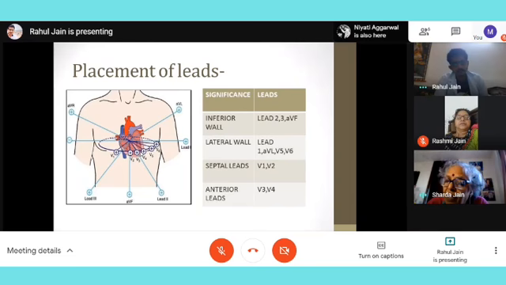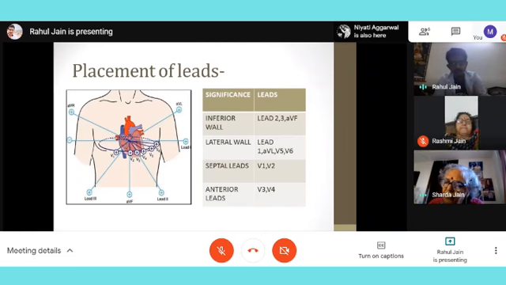V1, V2 is for septum, and for the anterior wall, which leads? V3, V4. Okay, done. If you recall our myocardial infarction video, there we read about ST elevation MI or ST depression. So if I am seeing only ST elevation in lead 2, 3 and aVF with troponin markers elevated, then I know it is inferior wall MI. That's how we see.